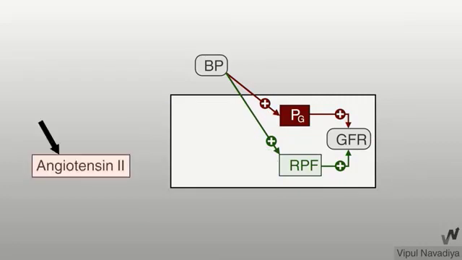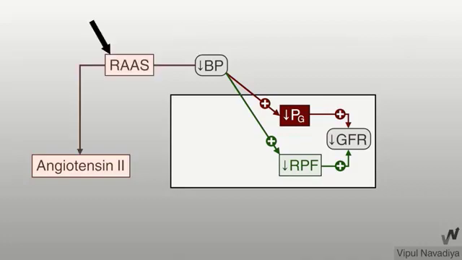Another mechanism is angiotensin 2, as discussed in the lecture. It is an active substance effective when the blood pressure decreases. It is part of the renin-angiotensin-aldosterone system.